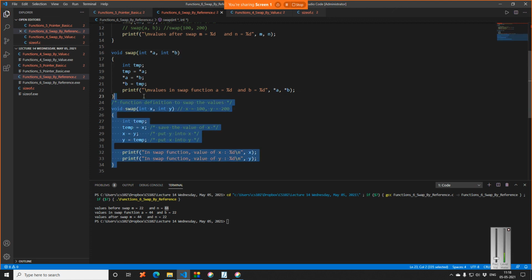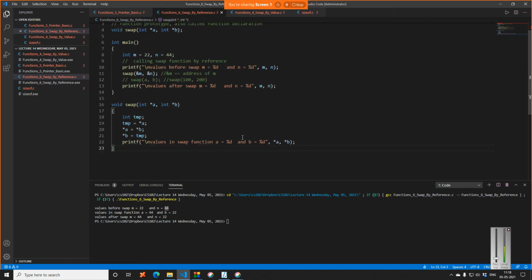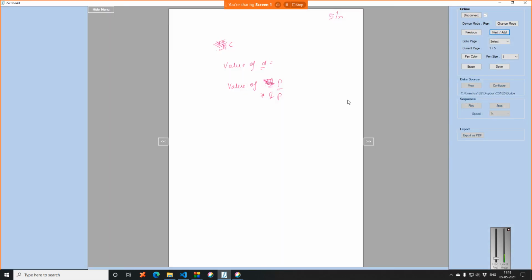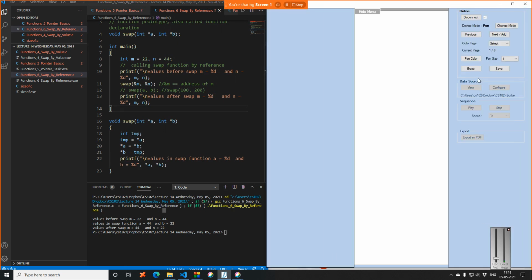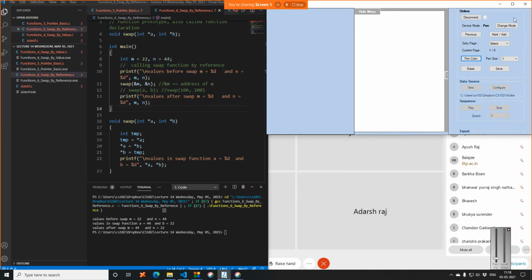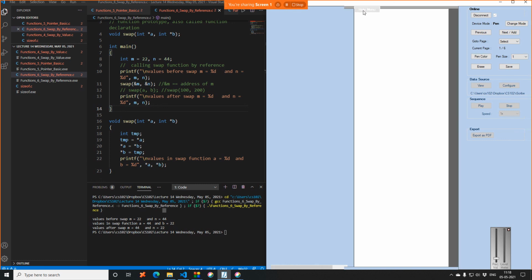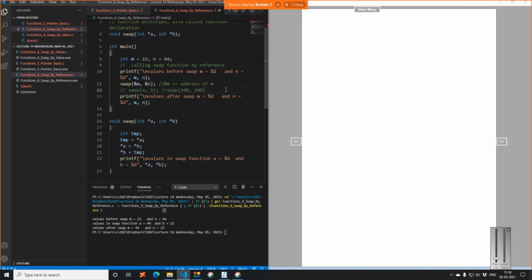Now I will explain how this actually works, with our same box method. Let me just keep this on the left hand side. Go to the next page, hide menu. Let me just check the pen color is black. Okay, so using our standard box diagram approach, now let us see what happens. We have the main function, right?